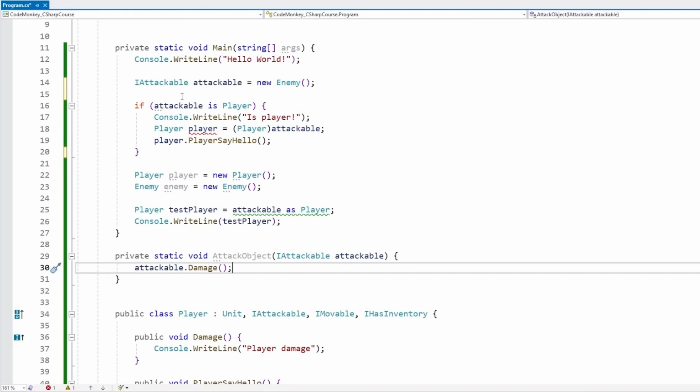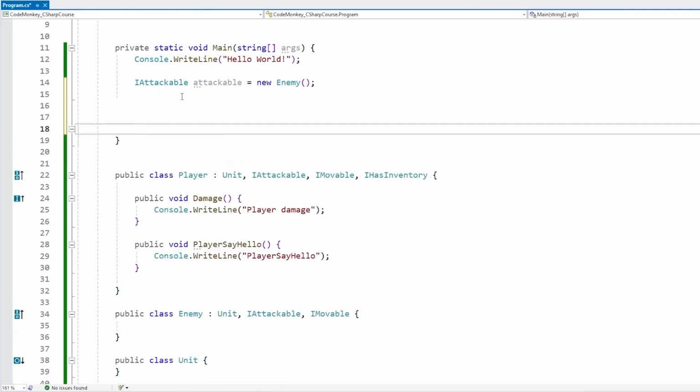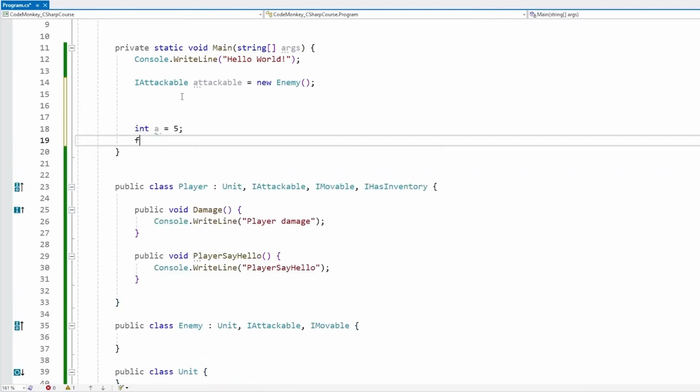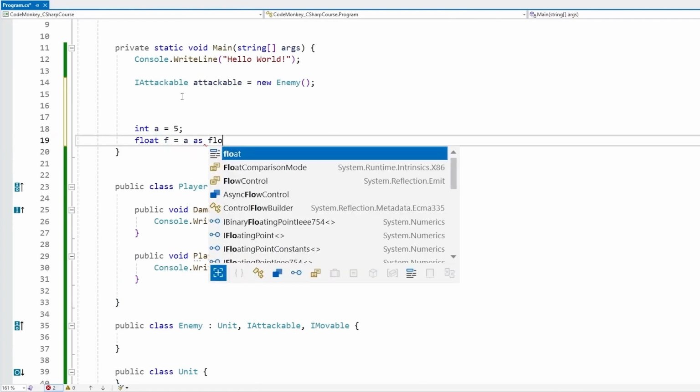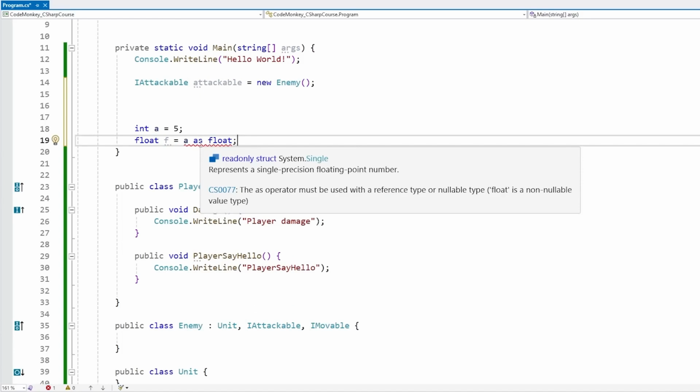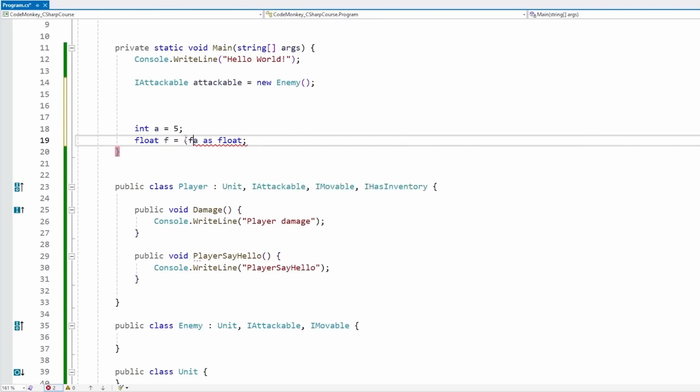Also related to type conversion, when working with value types, like for example an int, if you do some kind of thing like this, so a as float, nope, it does not work. The as operator must be used with a reference type. That is because, like we saw, if this one fails, this one is going to return null, but a value type can never be null, so that is why the as keyword can only be used with reference types. So when you ever have this kind of thing, you only have to use the cast option.